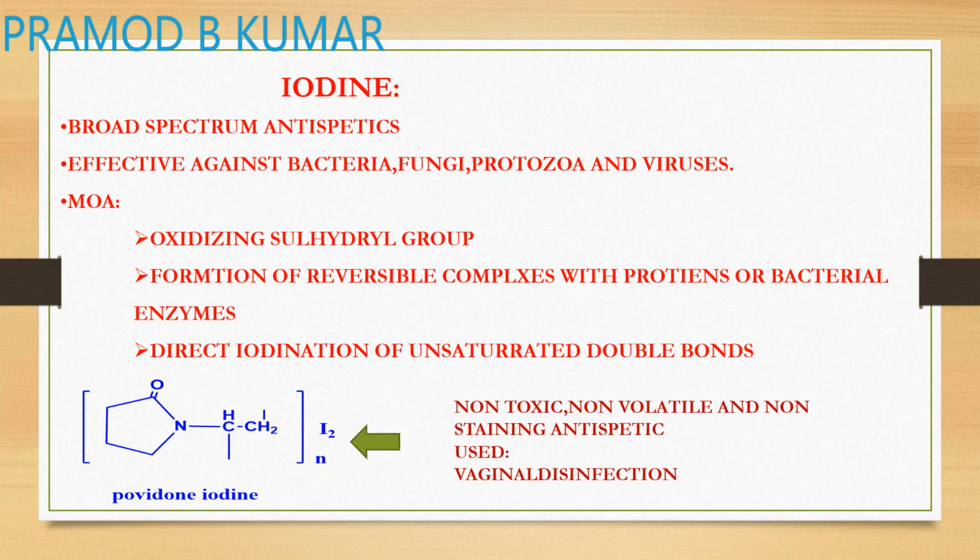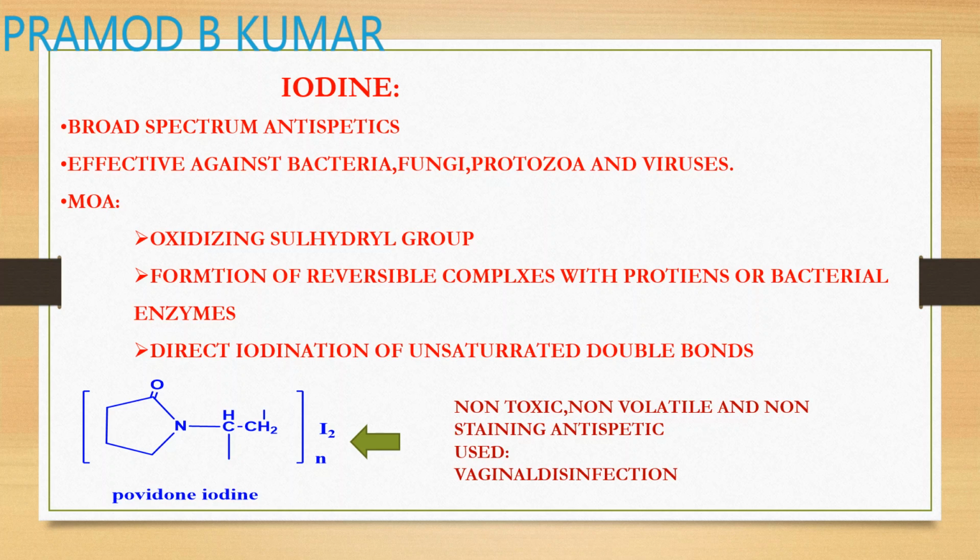Iodine was complexed with povidone, that is nothing but a pyrrolidine ring connected to an ethylene linker, which forms a complex polymer that is then complexed with iodine.